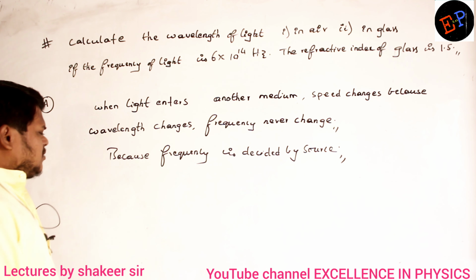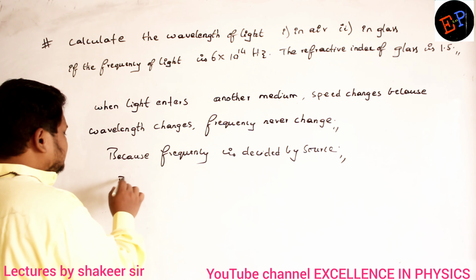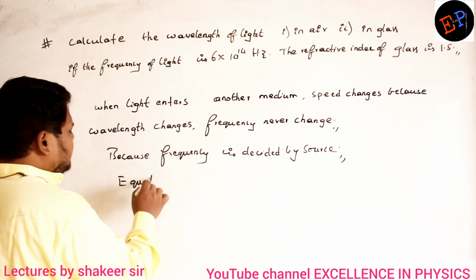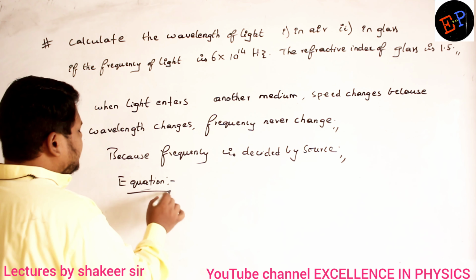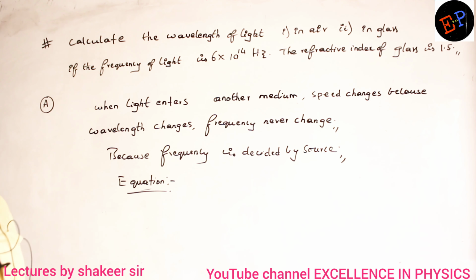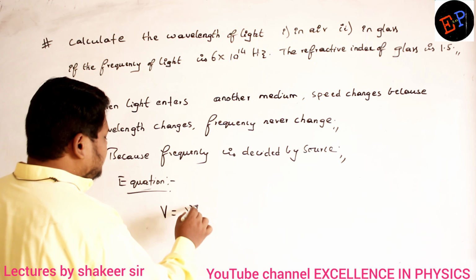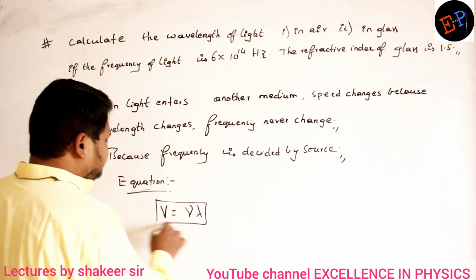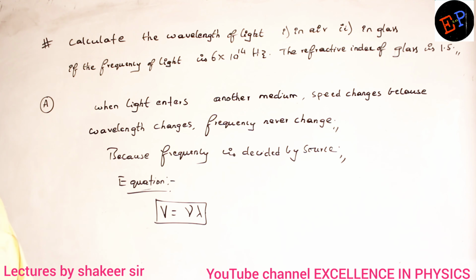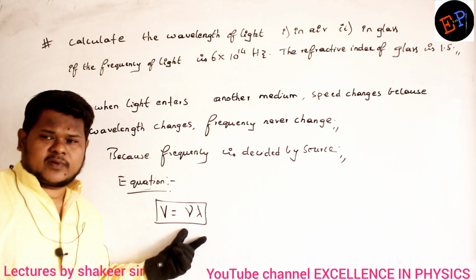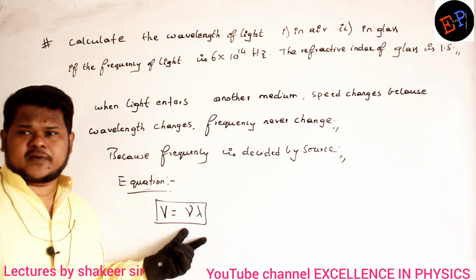Okay. Now what is the equation to calculate the speed of an electromagnetic wave? Light is an electromagnetic wave only, no? The equation is v equals nu lambda. This is the equation by which we can calculate the speed of any electromagnetic wave.